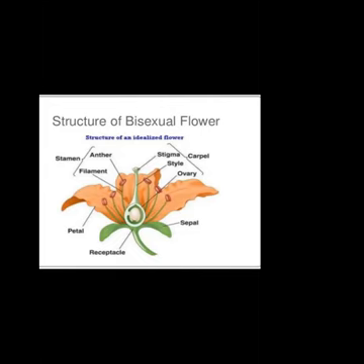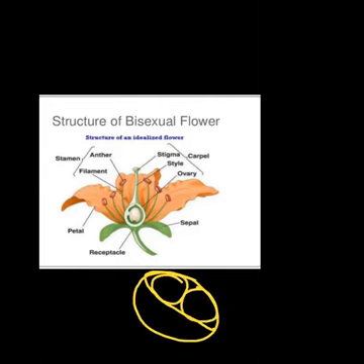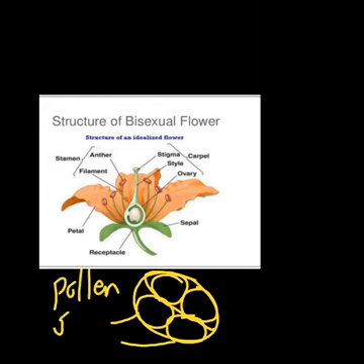And in each anther lobe, there are two pollen sacs. This is one pollen sac, this is another. And in these pollen sacs, the pollen grains are formed.